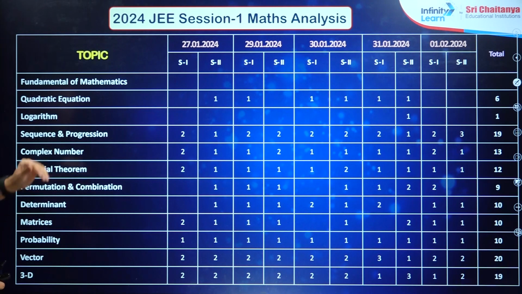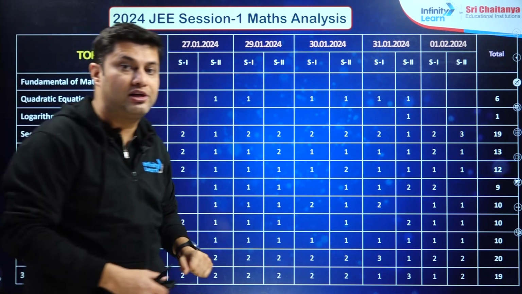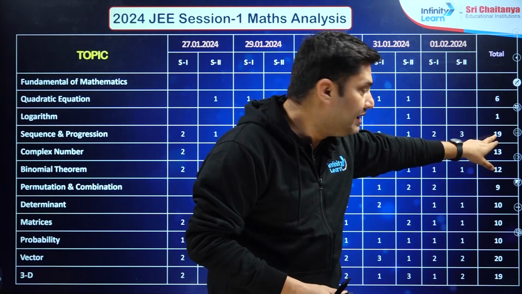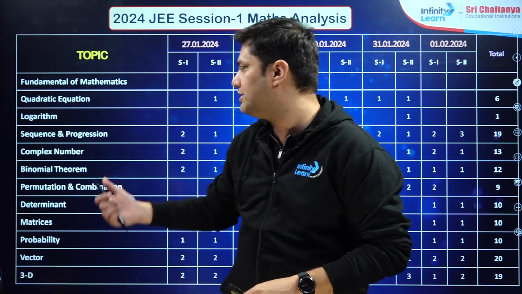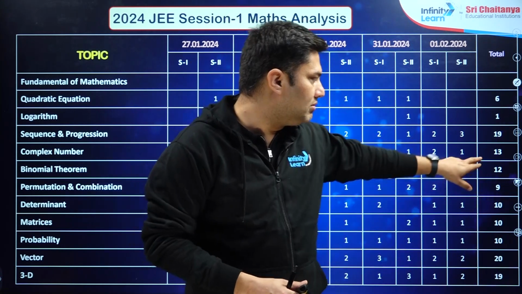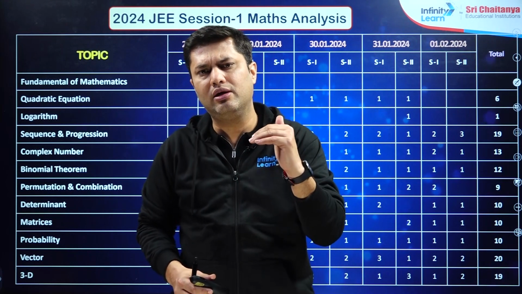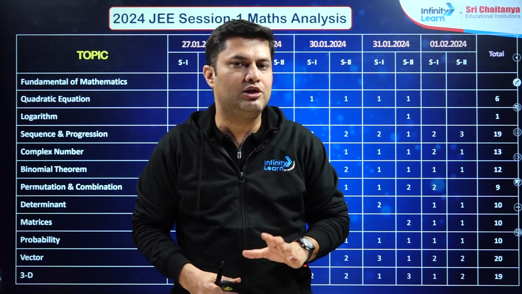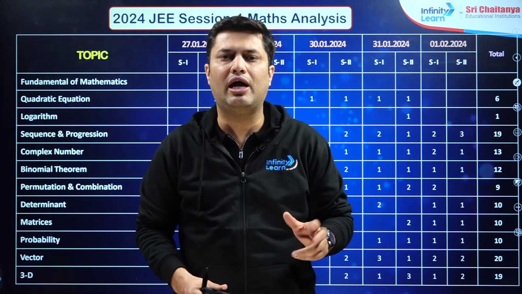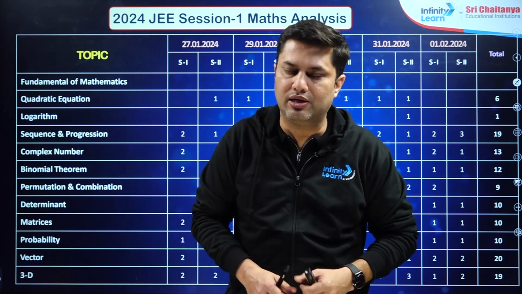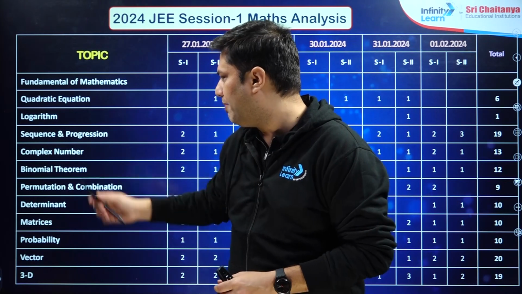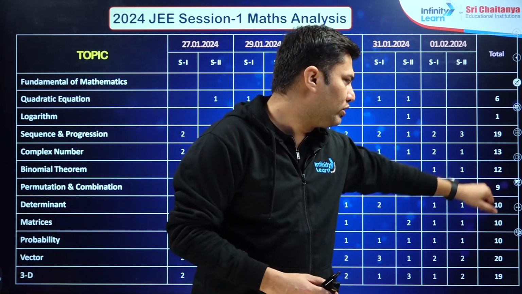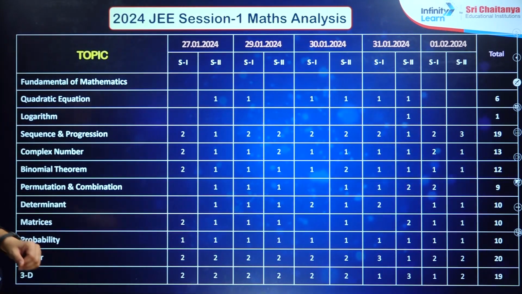Log, 1 question. Similarly, you can see the high weightage chapters which are really important, like 19 questions from sequences and series. Complex numbers, 13 questions. That means more than one question was asked in each shift, because a total of 10 shifts were there. So 19 questions means approximately 2 questions per shift in January JEE Main. Binomial theorem, you can see a total of 12 problems.